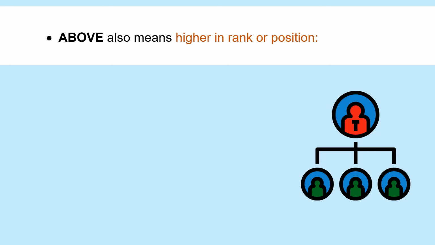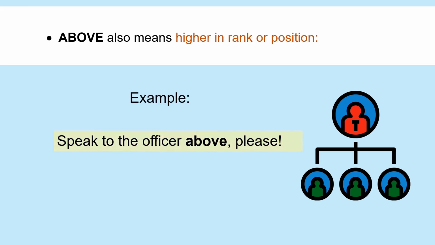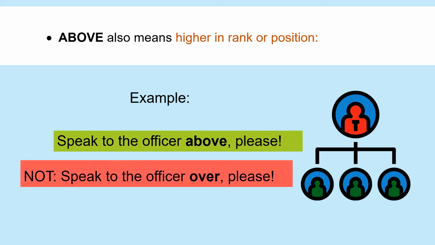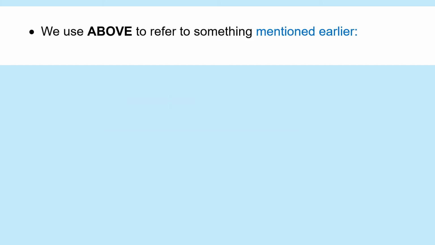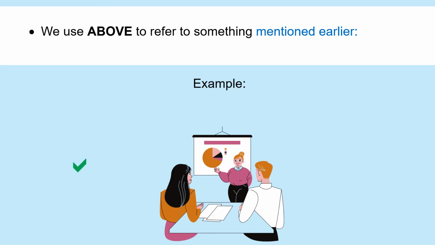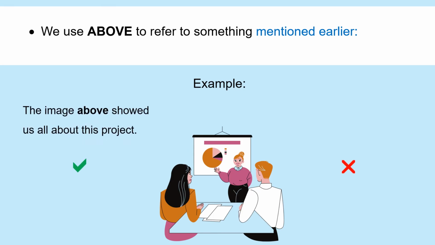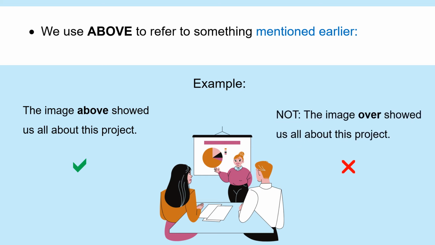Above also means higher in rank or position. Speak to the officer above, please. Not over. We use above to refer to something mentioned earlier. The image above showed us all about this project. Not over.